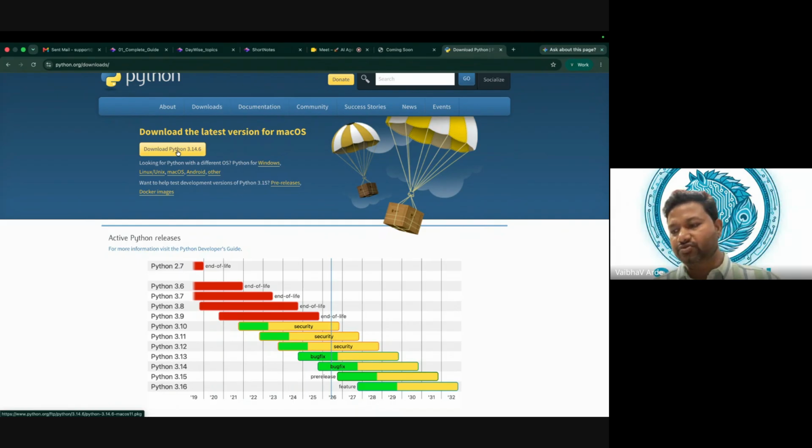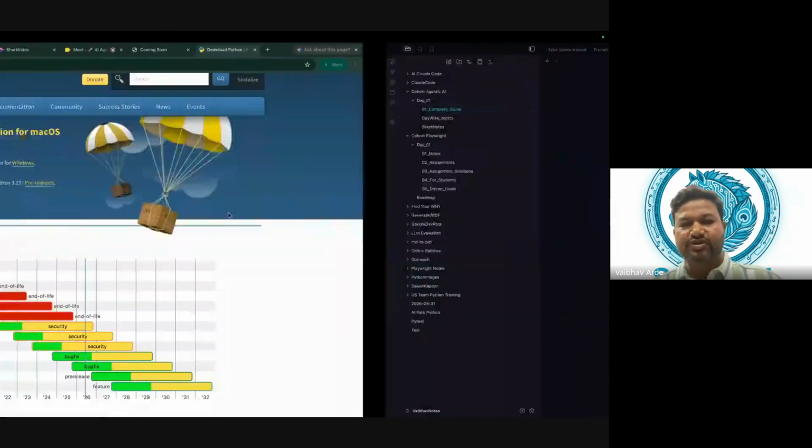If these two things are fine, that means your machine is set. If you have any issues before the next session, just drop me a message and we will help you set up your machine. Is that okay for all?